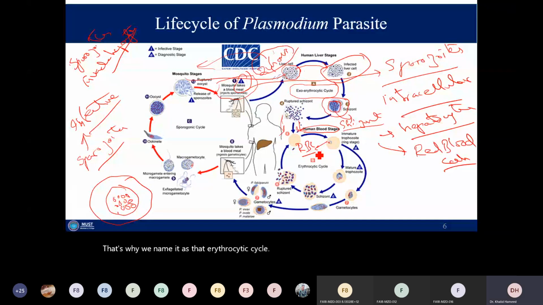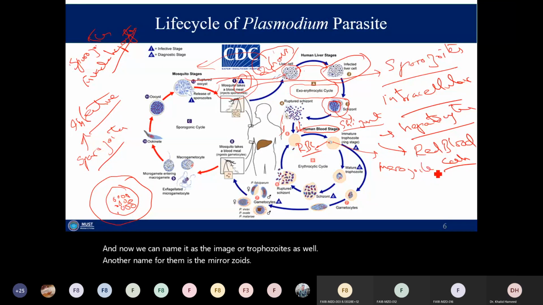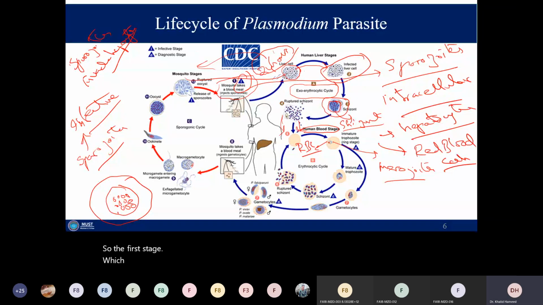And now we can name it the immature trophozoites as well. Another name for them is the merozoites. So the first stage, in which the parasite is introduced into the body of humans, is the sporozoites.